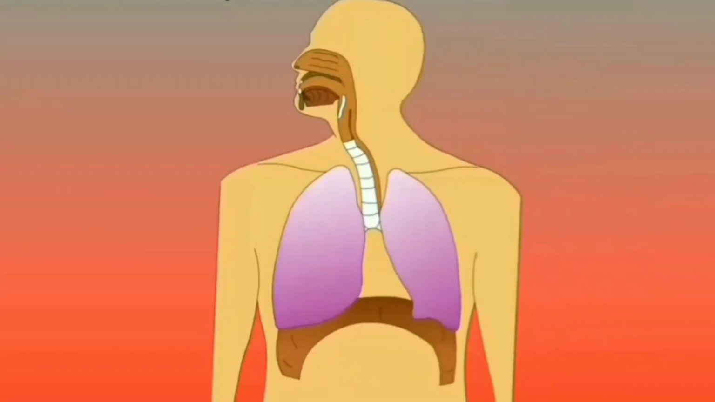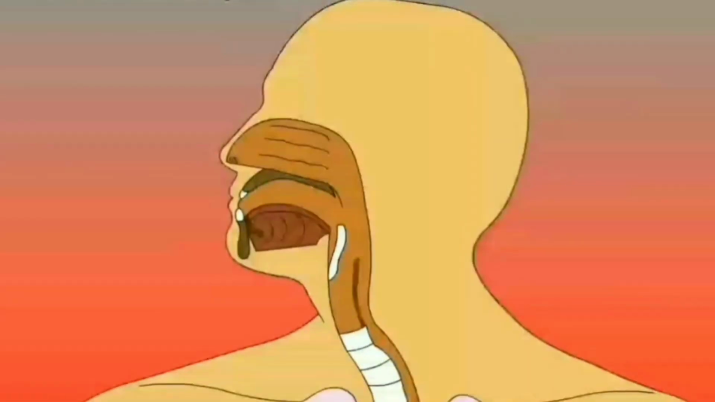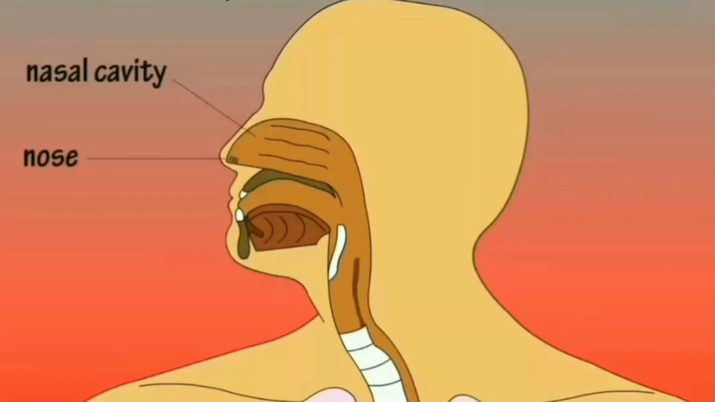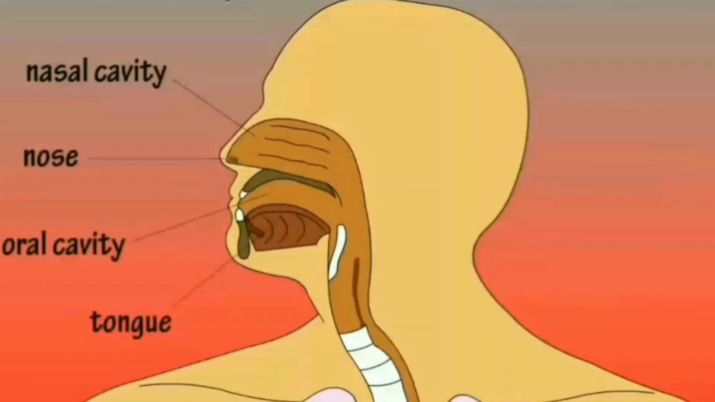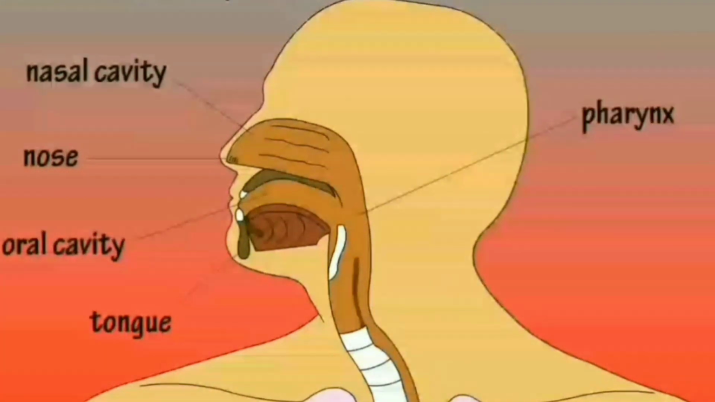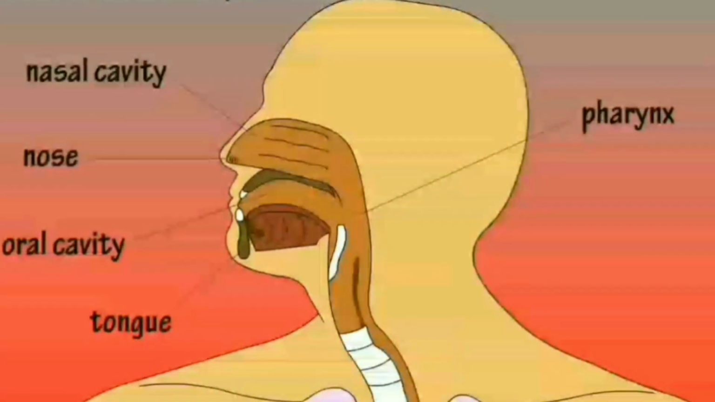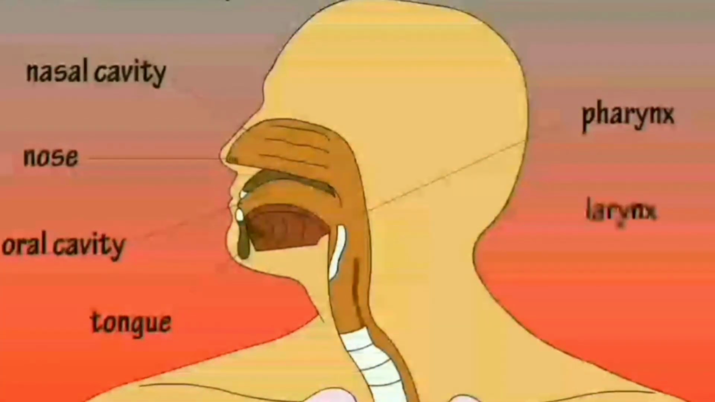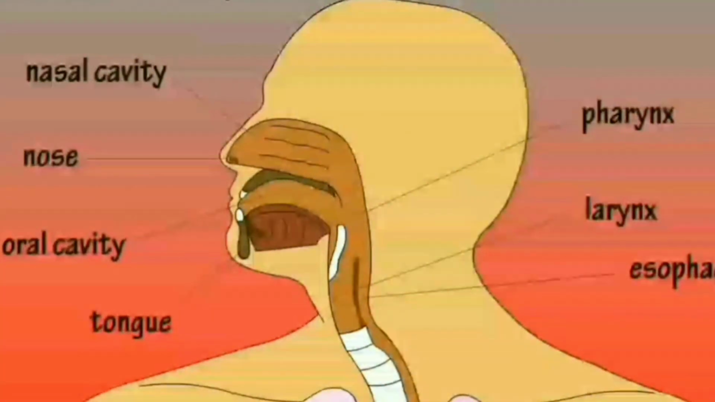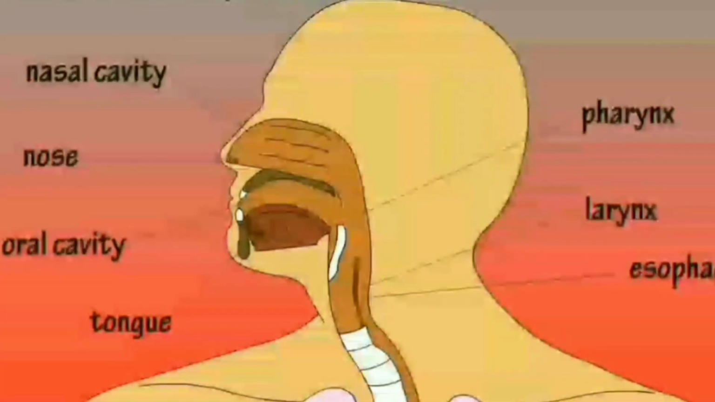Now we will see what are the different components of human respiratory system. It starts with nose and then nasal cavity. The pharynx is here. The pharynx is considered as a part of digestive system as well as respiratory system. Then it is connected to larynx. Larynx is also known as voice box because vocal cord is located here.